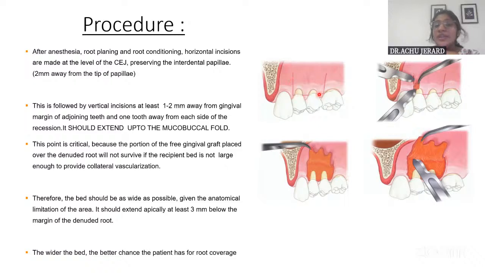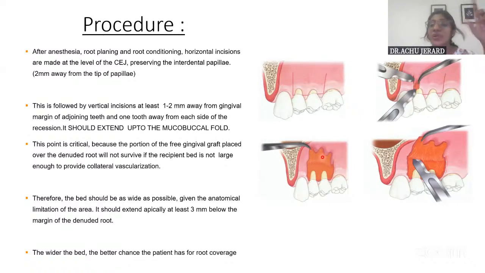And then the vertical releasing incision is given to the depth of the mucogingival junction. Okay. And then a split thickness flap of adequate thickness. See here, the BP blade is inserted, and then a split thickness flap, that is epithelium with the connective tissue, is being reflected so that there is a bed with high vascularity underneath the recession site. But sufficient width of gingiva should be there if you need to split it and reflect it, right?